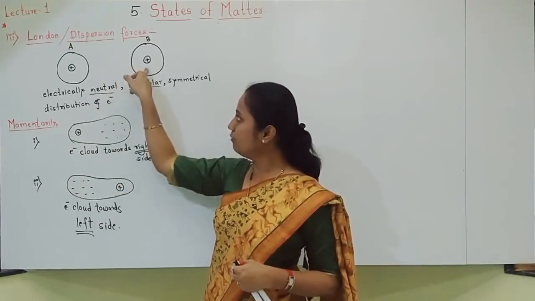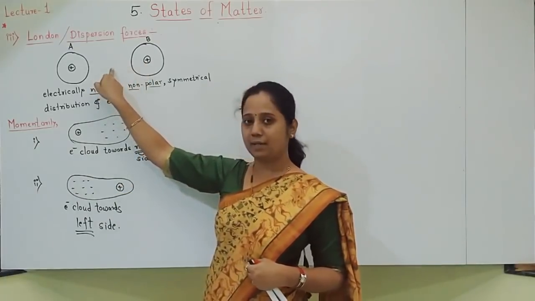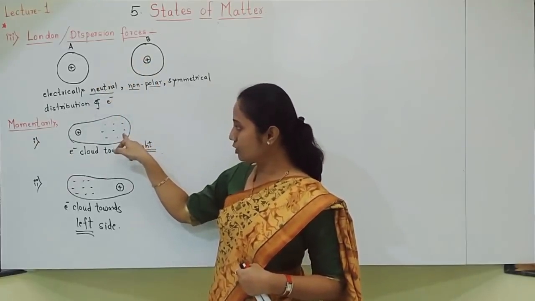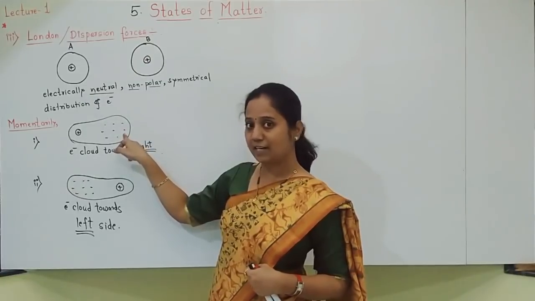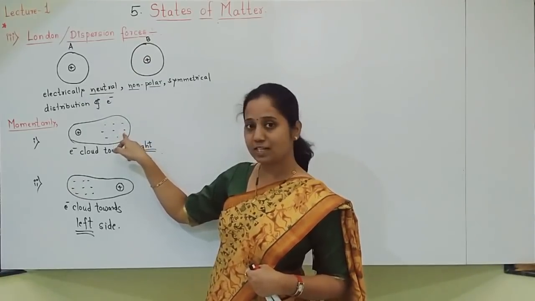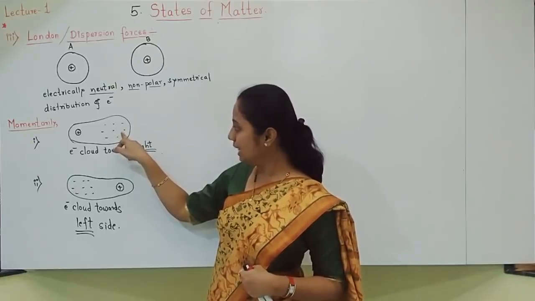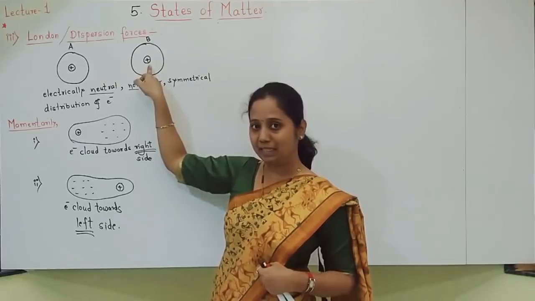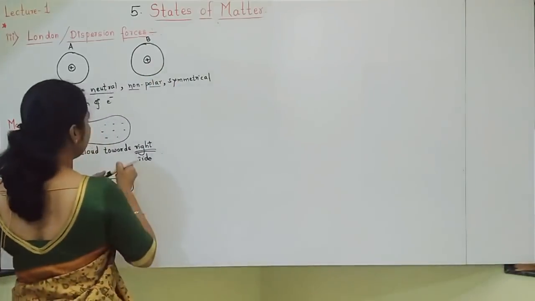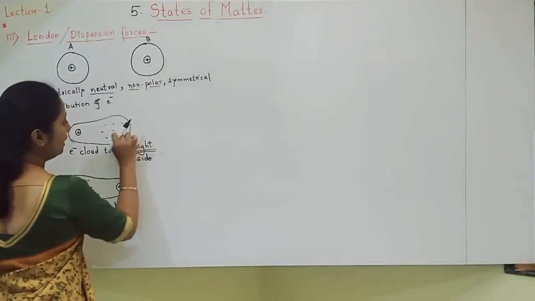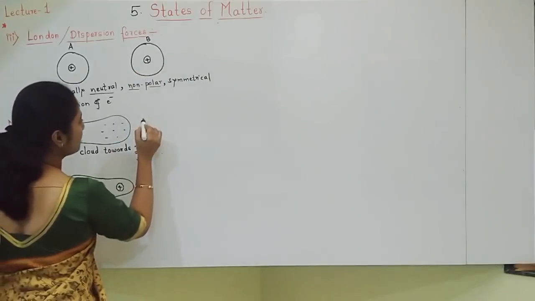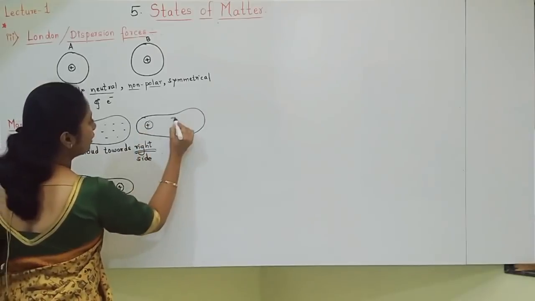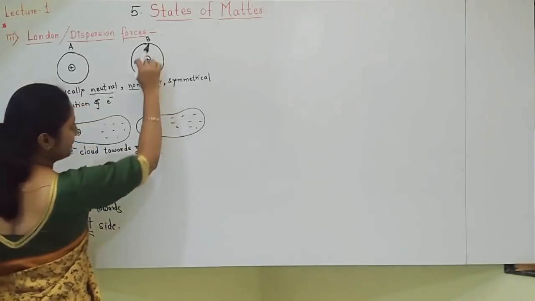Now the atom which is close to atom A, what will happen to this atom B? If electrons come on the right side, electrons will attract whom? Of course, opposite charges attract each other. So electrons on the right side will of course attract the nucleus of B. What will happen to B? Negatively charged electrons will attract the nucleus, so the nucleus comes on this side.